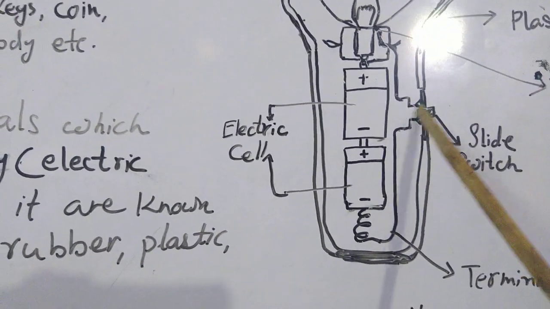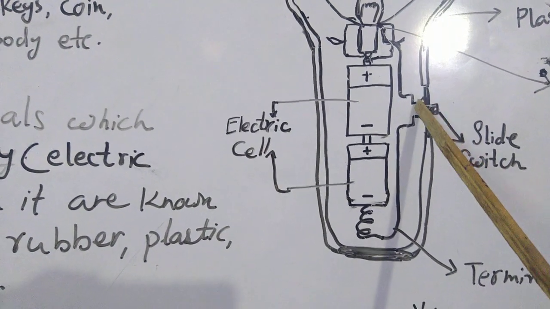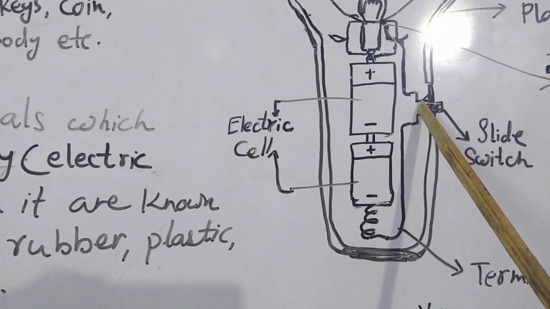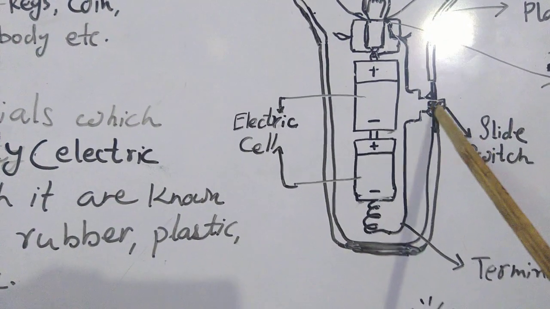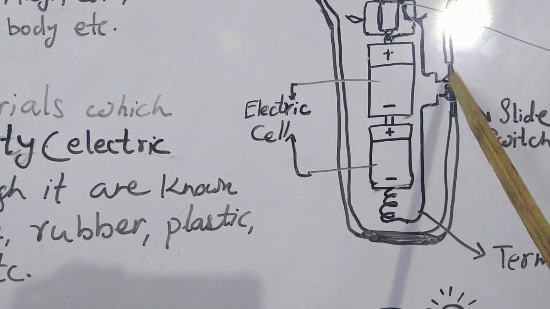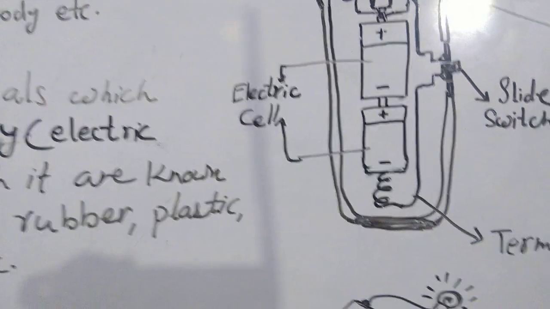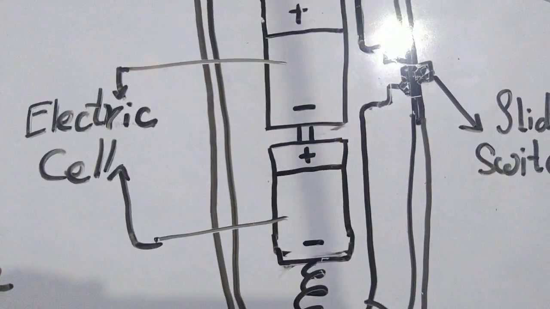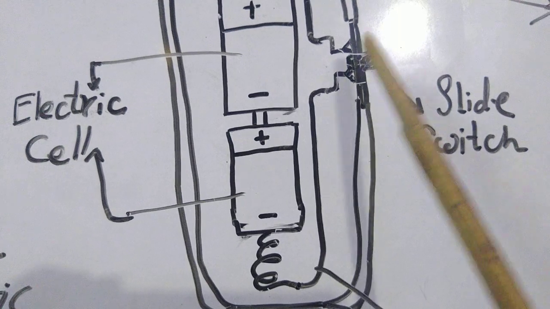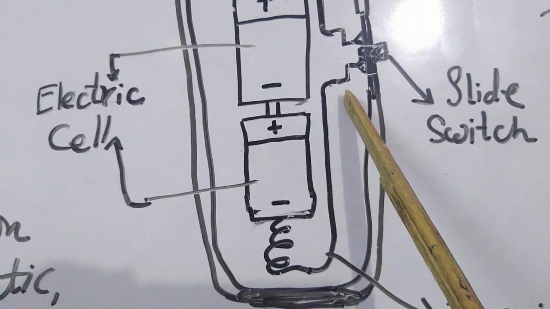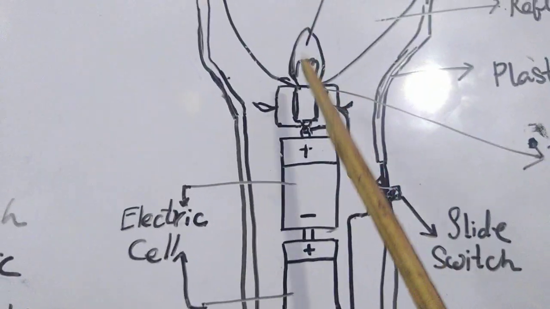Why? Because it has a plastic switch, a slide switch. This slide switch is placed in between these two wires. So how will this bulb glow?